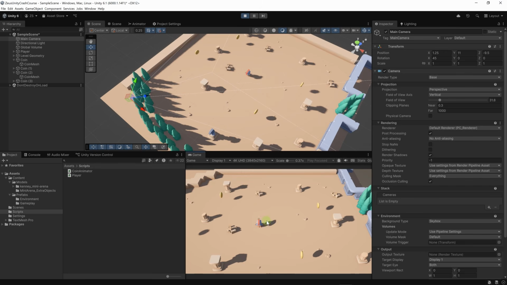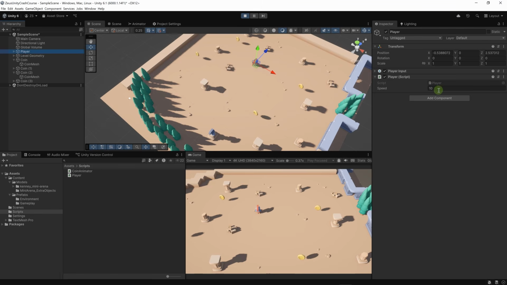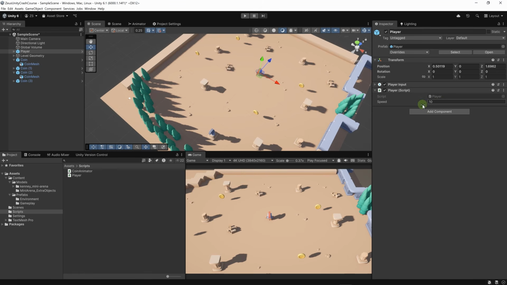For me, a speed of 10 is a little bit excessive. Let's go back to the player and let's reduce it perhaps to 5. This is still a bit much. Let's say 3.5, for example. Okay, this is more reasonable. Let's go out of play mode, and here, as you can see, the value of speed has been reset to 10. Now let's set it to 3.5 and let's right click and apply to prefab.